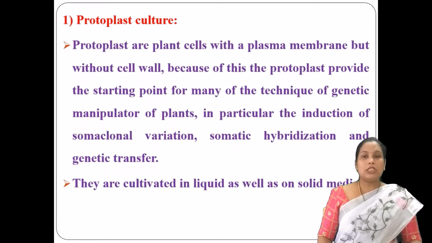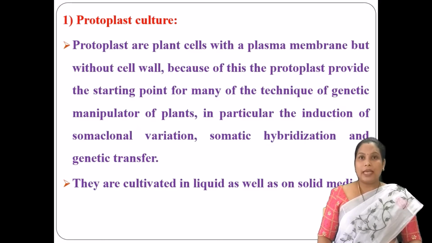Before moving into the protoplast culture, you should know what a protoplast is. Protoplasts are nothing but plant cells. You will have the plasma membrane, but those cells are without a cell wall.